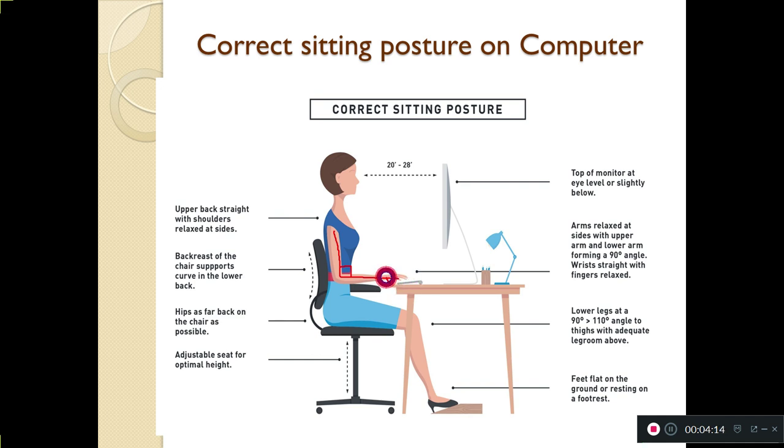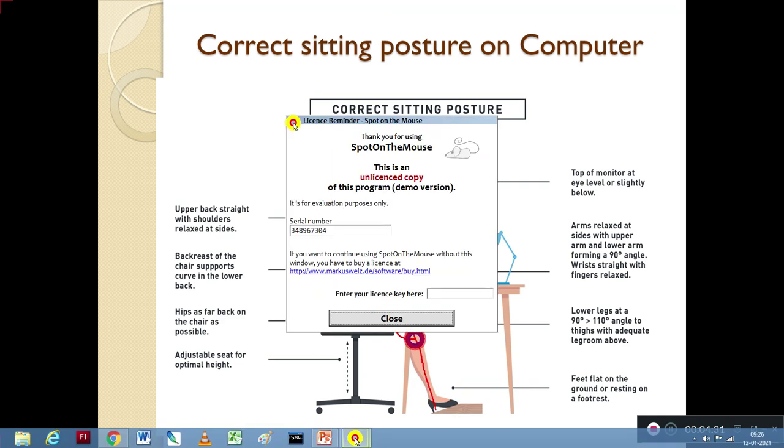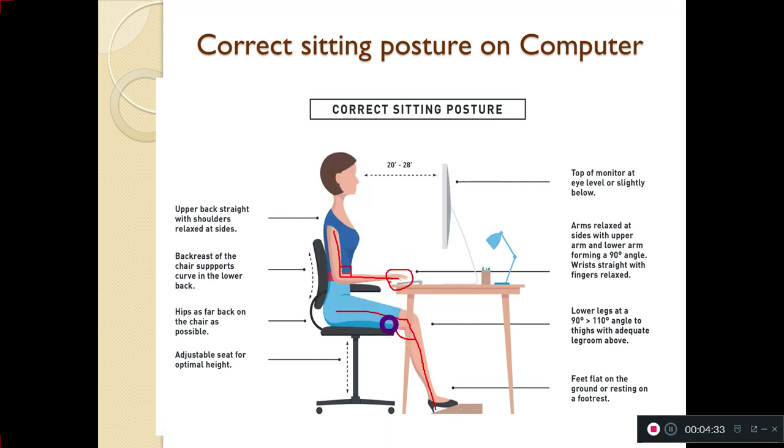Here the wrist should be straight, and your fingers should be relaxed on the keyboard and mouse. Here this is the upper leg and this is the lower leg. See the angle, it can be 90 or more than 90 degrees. This is the relaxing position. And the feet should be flat, resting on the ground or on the footrest. So this is the footrest.